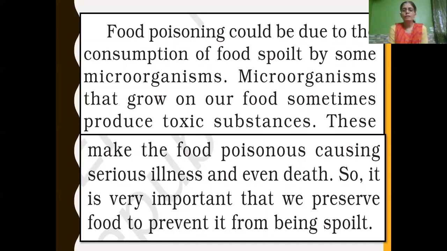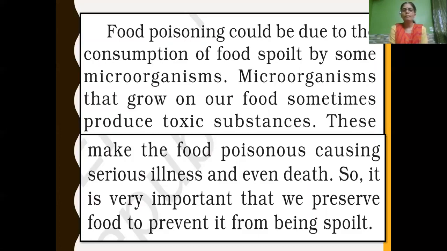Food poisoning could be due to the consumption of food spoiled by microorganisms. Microorganisms that grow on our food produce toxic, poisonous substances. This makes the food poisonous and causes serious illness and even death. So it is very important to preserve food to prevent it from being spoiled.